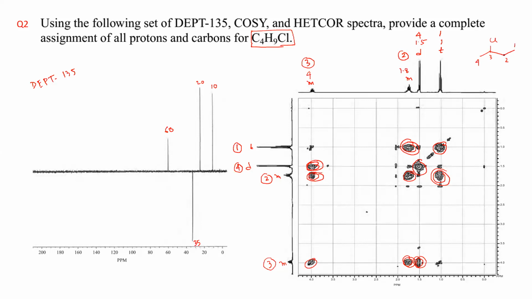So 1 and 2 coupling, 3 2 coupling, 3 4 coupling. So you'll see 3 off diagonal spots, means total 6 off diagonal spots. Let me start with the 1. So 1 is coupling with the 2. So 1 you have coupling here, and you have 2 here. So this is 1 2 coupling.